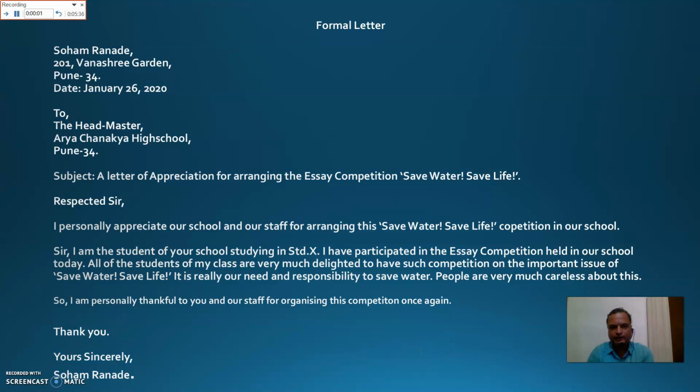Now the formal letter, it is written to the headmaster. It is an appreciation. Your address is again here at the left hand side corner at the top of the letter. Then the second address is to the headmaster, Arya Chanakya High School, Pune 34. Subject of the letter is a letter of appreciation for arranging the essay competition, Save Water, Save Life. Respected sir, this is the salutation.